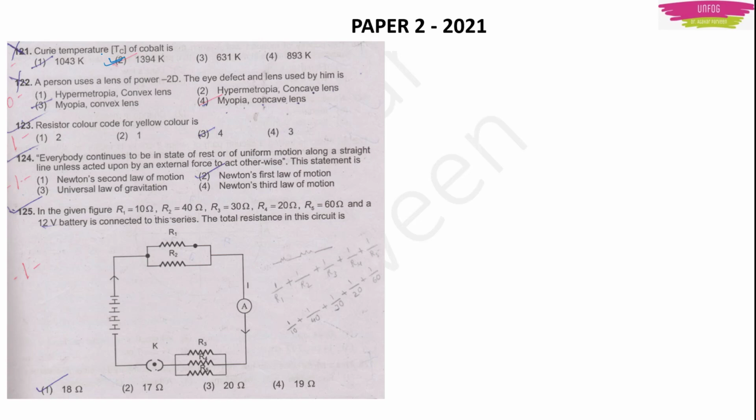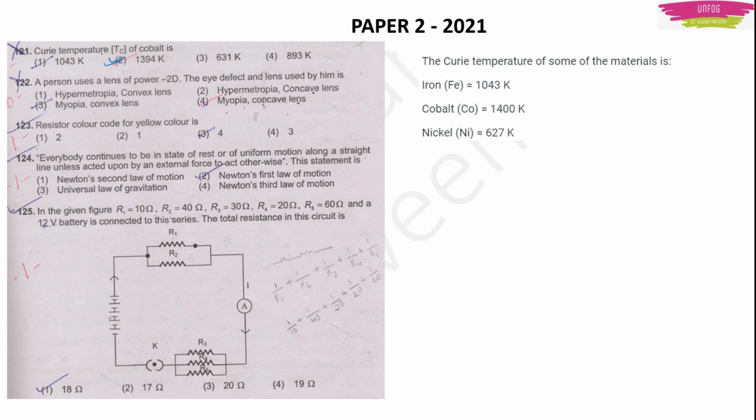Now for this, I think it's better you remember the Curie temperature of the other 2 materials also, the iron and the nickel. See, for cobalt actually it is 1400 Kelvin, and 1400 Kelvin is not there in the options, so the nearby number is 1394 Kelvin. So that will be the right answer here. For iron it will be 1043 Kelvin, and for nickel it will be 627 Kelvin. Okay, you should know this.